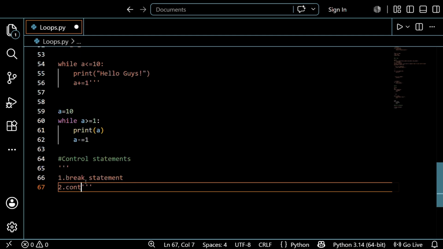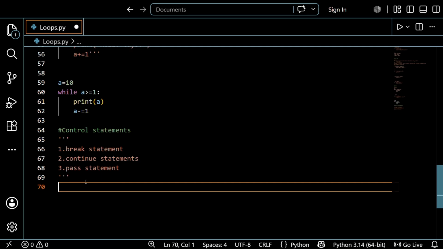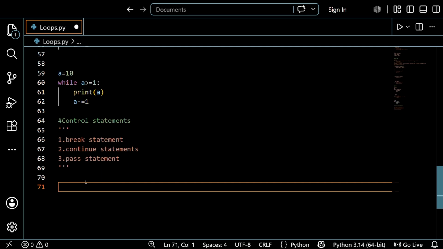The second one is the continue statement, and the third one is pass. I just explained it yesterday, so I don't need to explain it again. I hope you understand, guys. If you have any doubt, just comment, and I will explain in the next class. If you want to listen to it again, then go to the previous section and listen to the pass statement. I hope you understand that.